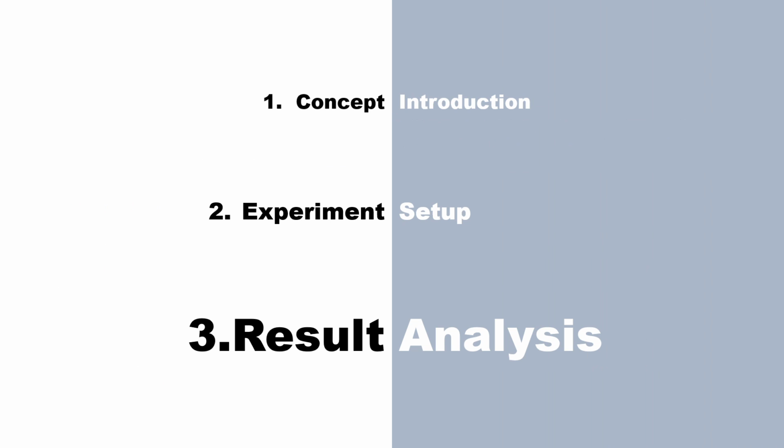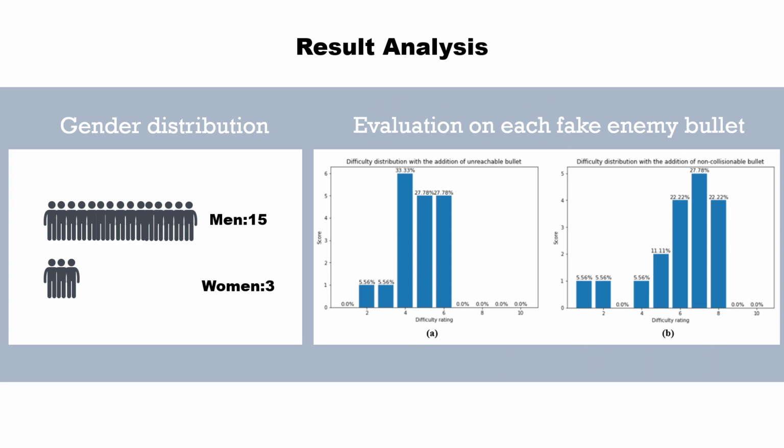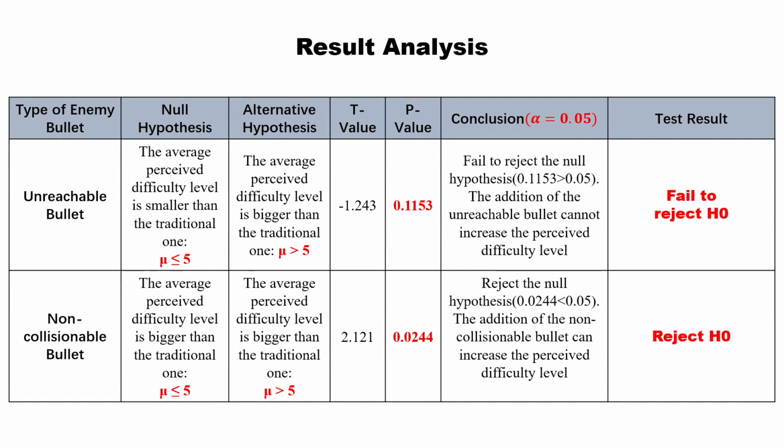So what's the result? We have totally 18 players, 15 of them are men, 3 of them are women, and their age ranged from 19 to 28. The right figure shows the evaluation on difficulty level of 2 different fake enemy bullets. We have adopted hypothesis test to answer our research question.